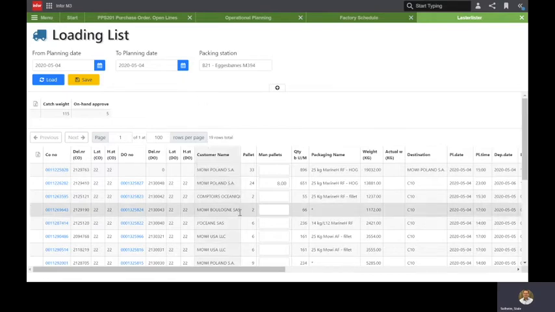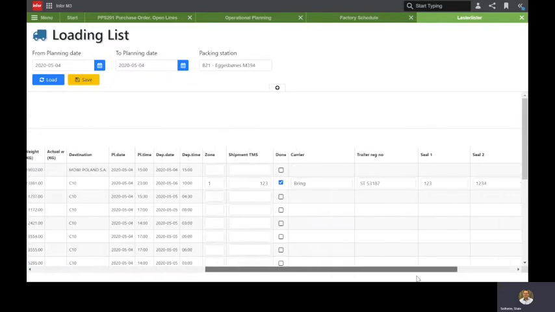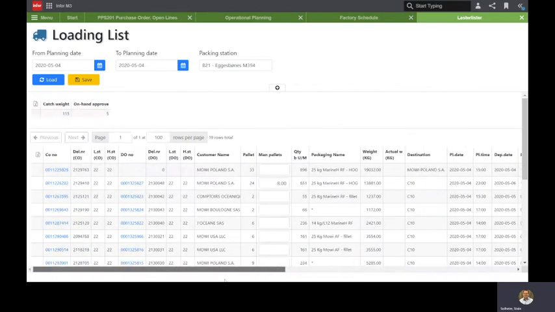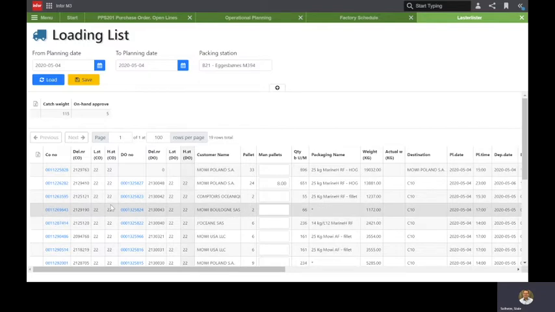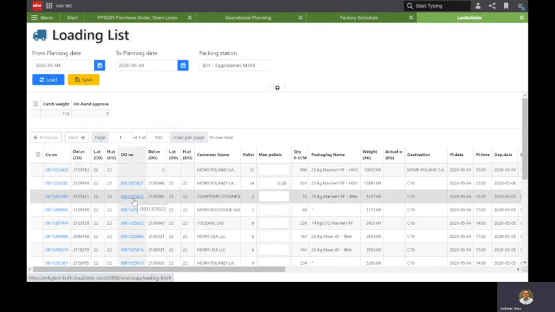And currently, because of the coronavirus, the AGVs are not running. But this is what it looks like. All the data on the left-hand side here is retrieved from M3. It's data that we already know. We know the customer order, the delivery number, the DO number, the status, the customer name and so on. We know the number of pallets that has been aggregated, and basically we retrieve all the information that we can, so we don't have to type it.